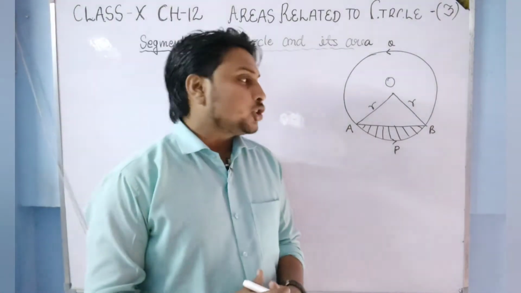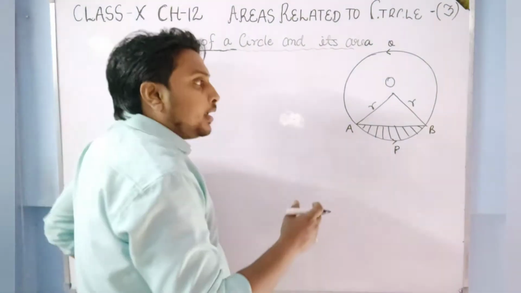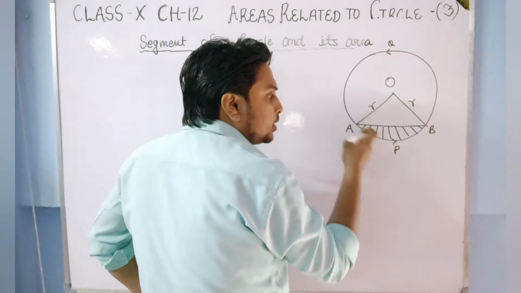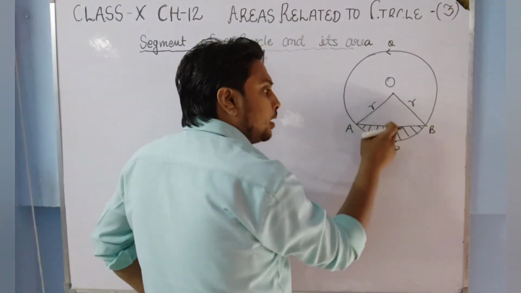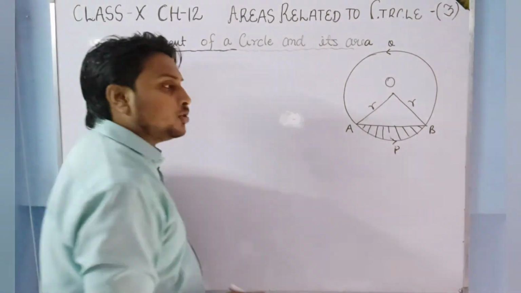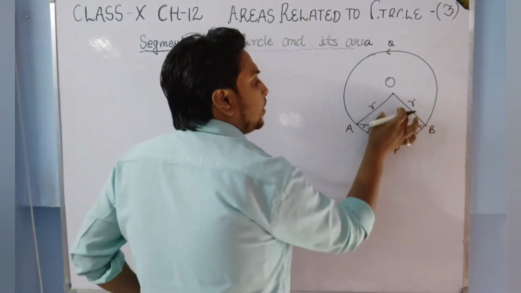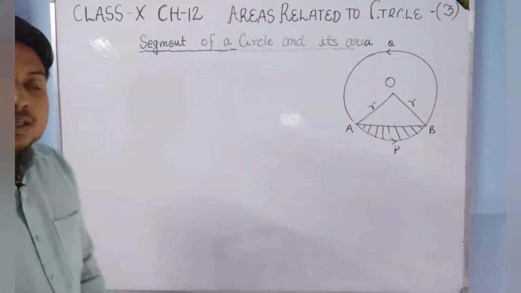What will be the relation of areas? If we say that the area of the whole sector will be equal to the area of this triangle plus the area of this segment, it will be true. Because if we add the area of the segment plus the area of the triangle, we will get the area of the whole sector.